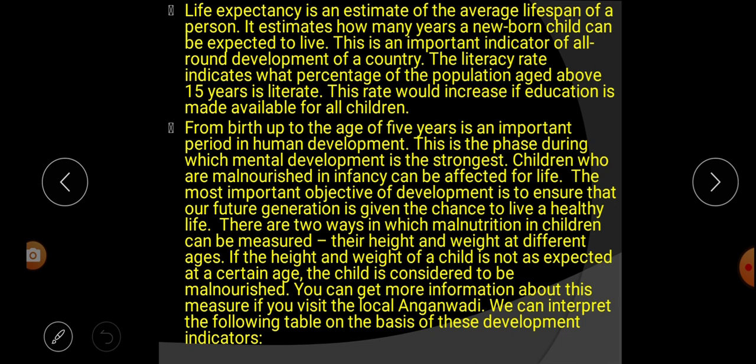So the important objective of development is that our future generation must get a chance to live a healthy life. There are two ways in which we can measure the nutrition of children, that is according to their height and weight in different phases. If the height and weight of the child is less compared to their age, we consider that child malnourished. To get more information about children, we can visit our nearby Anganwadi. The following table we are going to interpret on the basis of these development indicators.